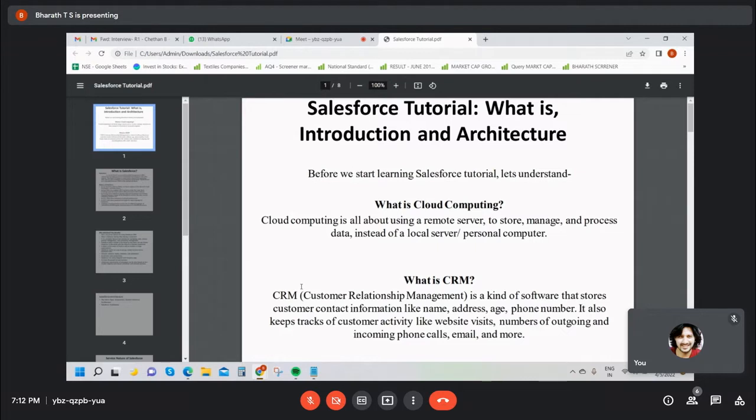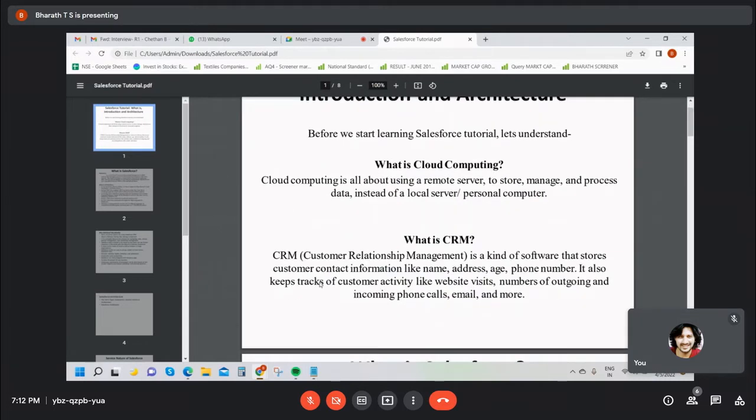Okay, fine. Salesforce is in cloud computing. What is cloud computing? Cloud computing is all about using a remote server to store, manage, and process the data instead of a local server or your personal computer. See, guys, in Salesforce, all the records should not be stored in your local device.